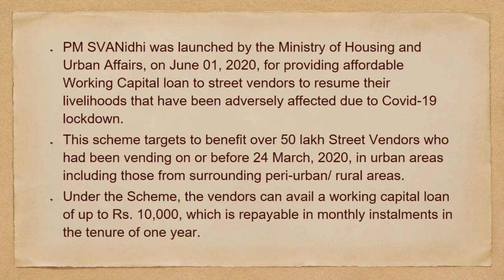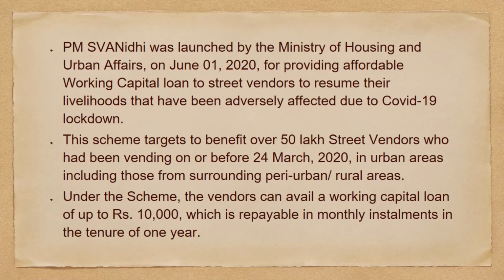This scheme targets to benefit over 50 lakh street vendors who have been vending on or before 24th of March 2020 in urban areas, including those from surrounding peri-urban or rural areas. Under the scheme, the vendors can avail a working capital loan of up to 10,000, which is payable in monthly installments in the tenure of 1 year.